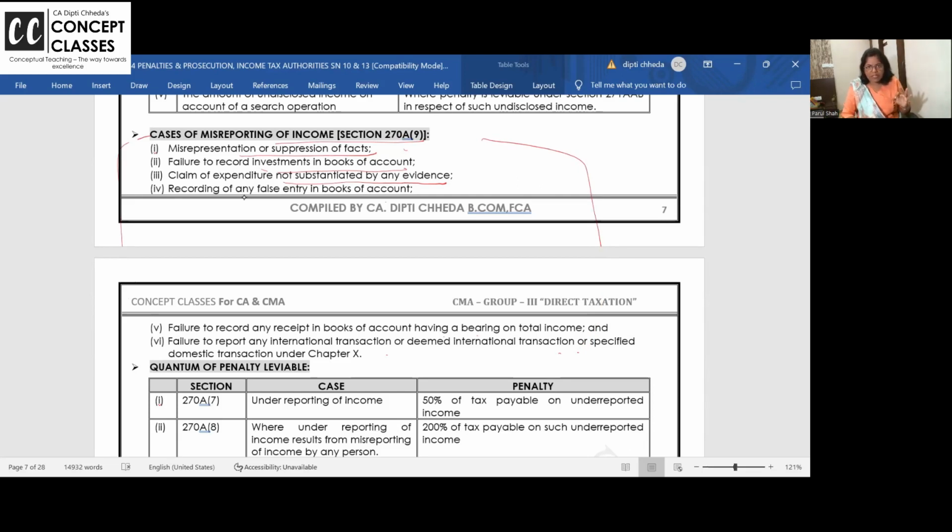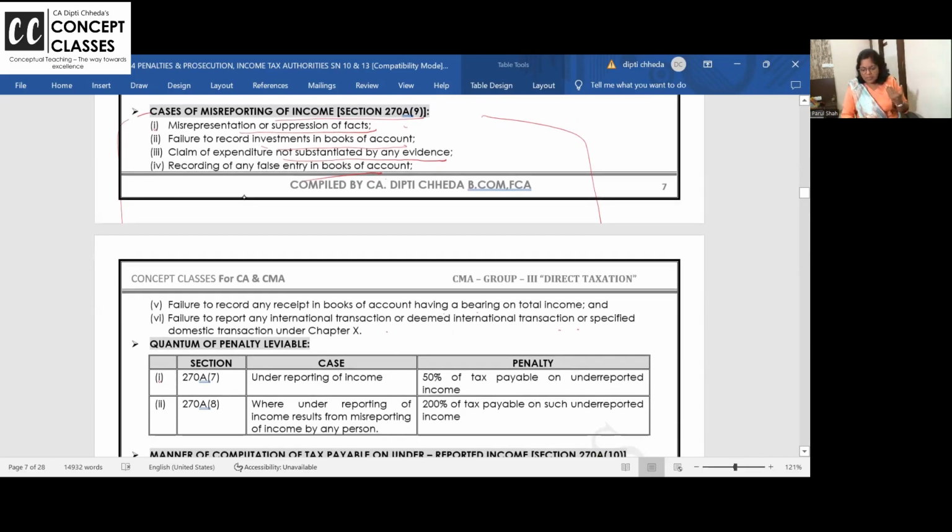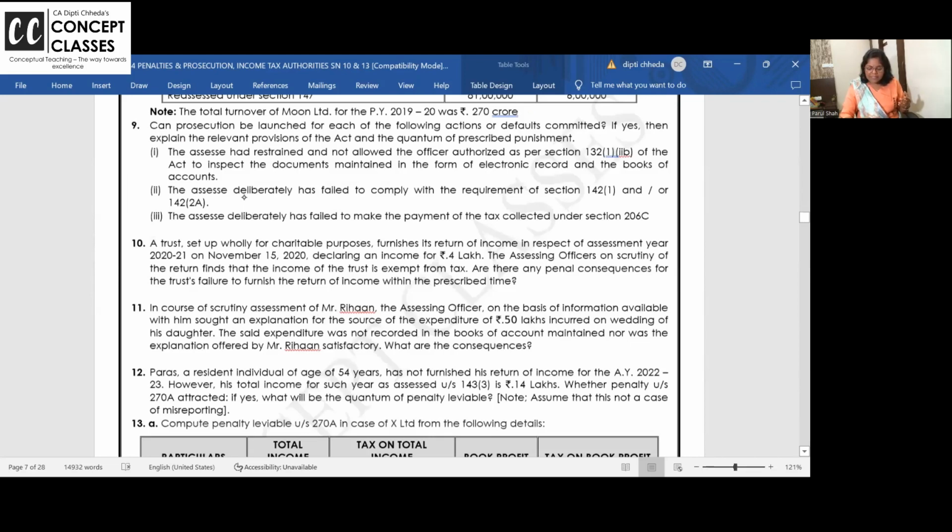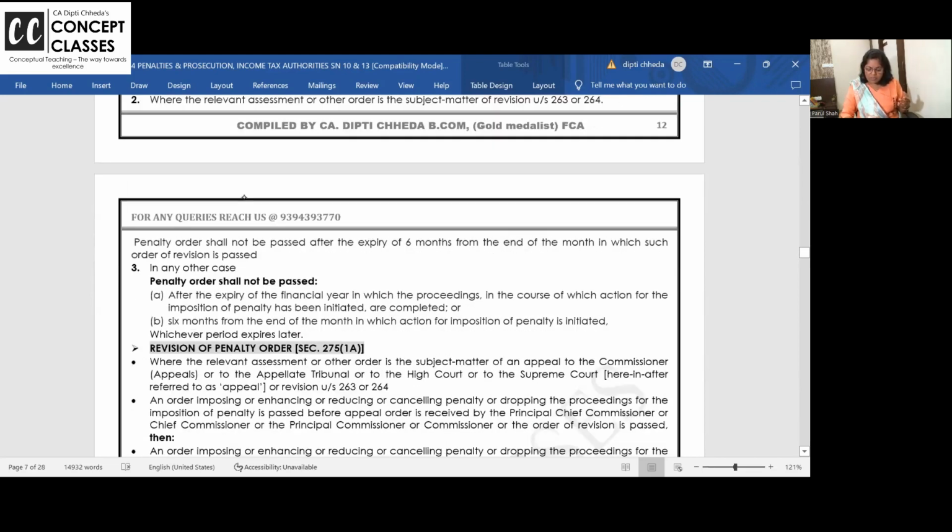I want to repeat what the 6 cases are. Misrepresentation of fact, failure to record investment, bogus entries, recording false entry in the books, claiming false expenditure wherein there is no proof. You're paying salary to someone by taking thumb and signature and that person is not there. Or failure to record any entries which have a bearing on your income on the credit side, and not showing the transfer pricing. Okay, like this, penalties, prosecutions are also there.